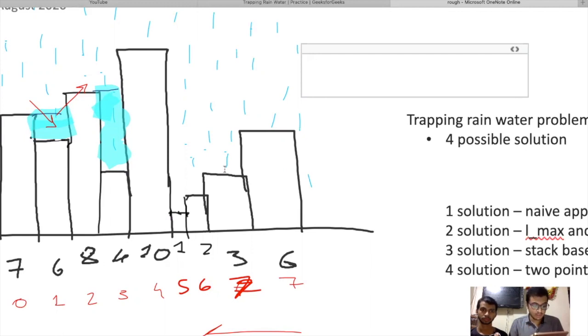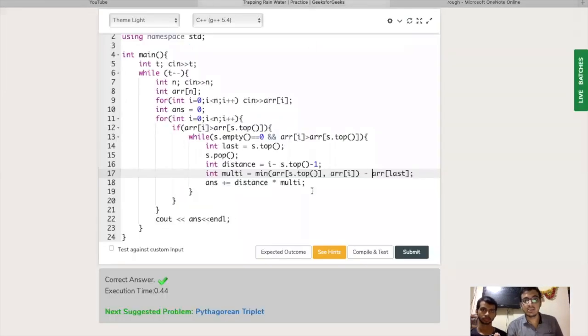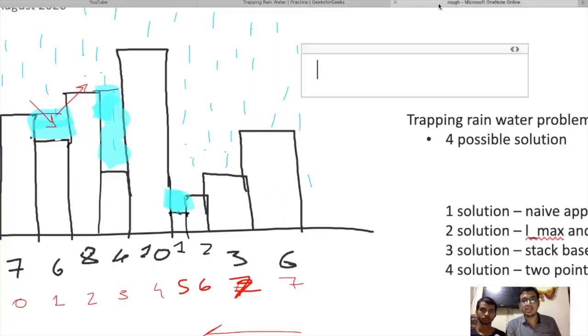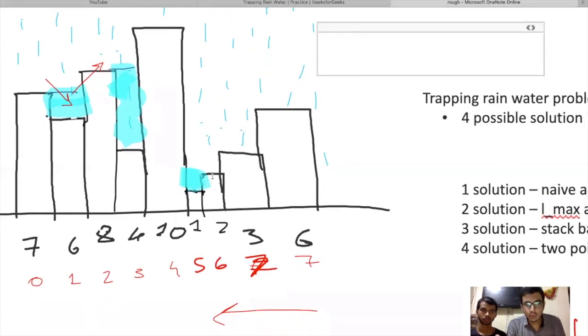So I'm going to fill it according to the formula we have derived, that is minimum of array s dot top and array I. Array s dot top is 10, and array I is 2, right? So minimum of 10 and 2 is 2. So 2 minus array last, what is array last? Which is 1, right? 2 minus 1 is 1. So that is nothing basically, but basically 2 minus 1, right? The similar thing that we were discussing in the previous approaches. So it is very evident.